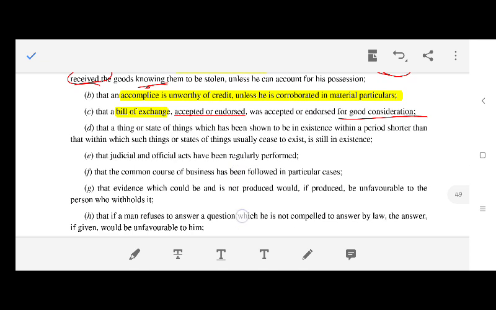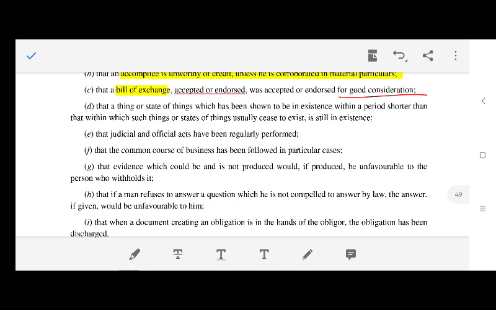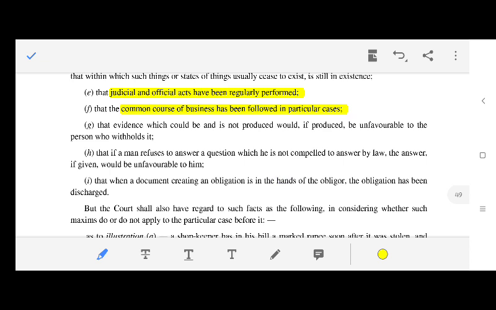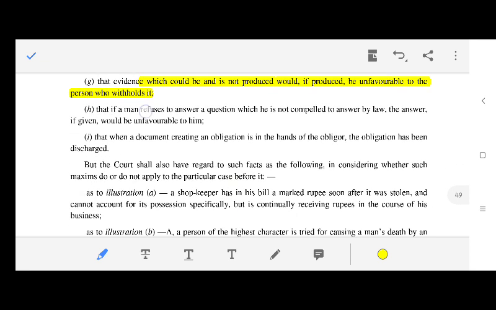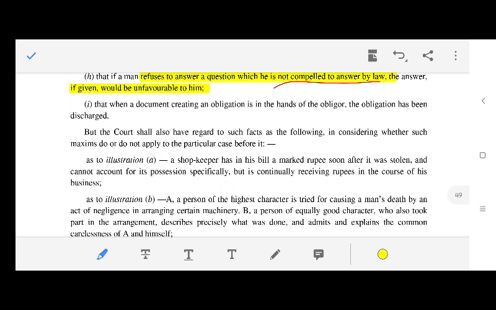A thing or state of things which has shortly before existed is likely still to exist. Judicial and official acts have been regularly performed. The common course of business has been followed in a particular case. Evidence which could be and is not produced would, if produced, be unfavorable to the person who withholds it. If the defendant refuses to answer a question that he is not compelled to answer by law, the answer, if given, would be unfavorable to him. When a document creating an obligation is in the hands of the obligor, the obligation has been discharged.